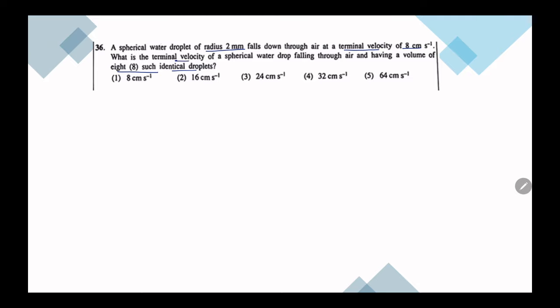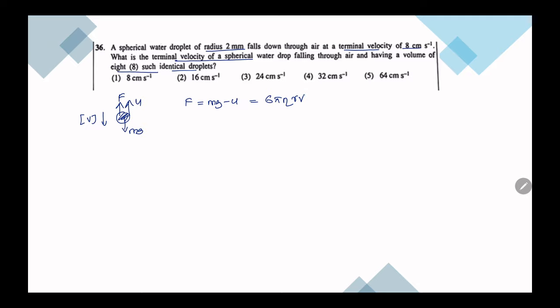Then we want to find what is its terminal velocity. Okay, so first let's identify the equation for terminal velocity. We know that when weight mg and upthrust are balanced, that is when it moves in a uniform velocity, the terminal velocity. Then F is equal to mg minus upthrust, which is equal to 6 pi eta rv.